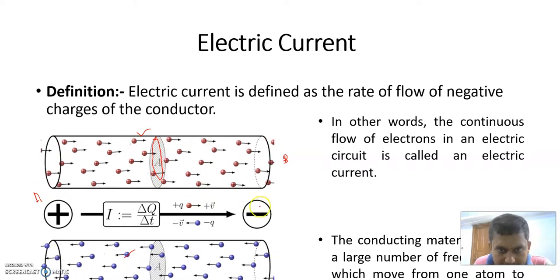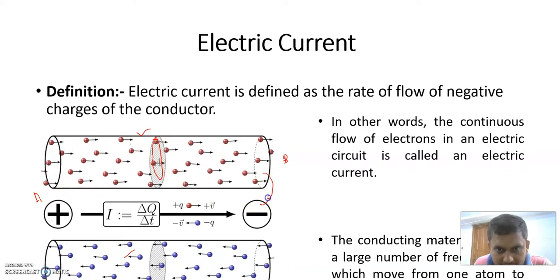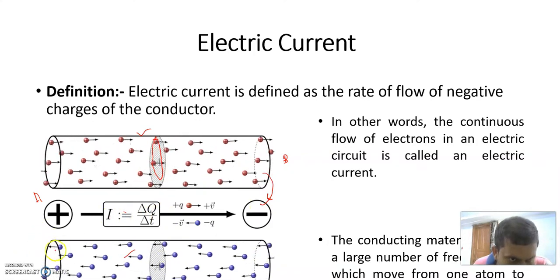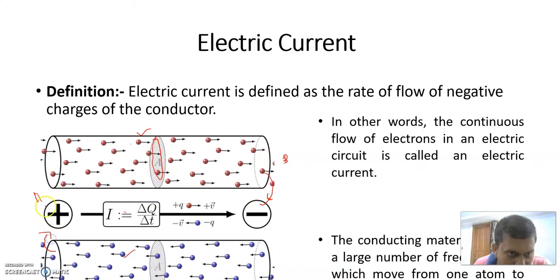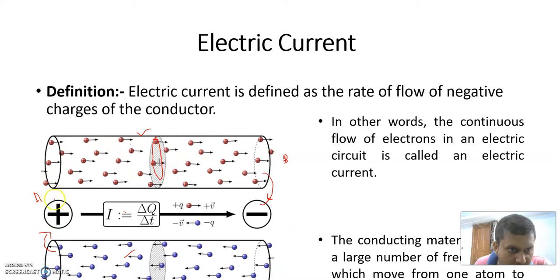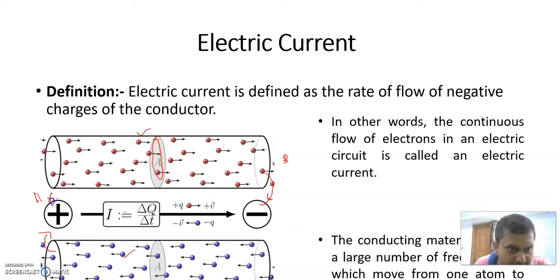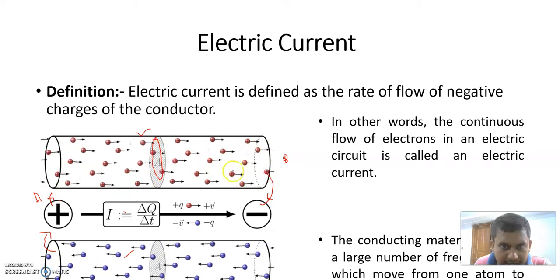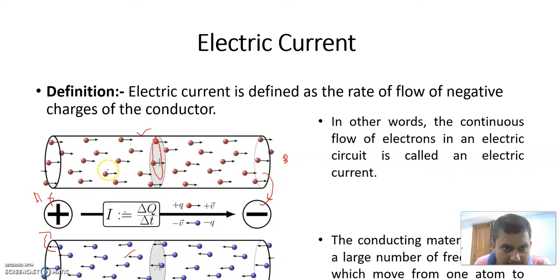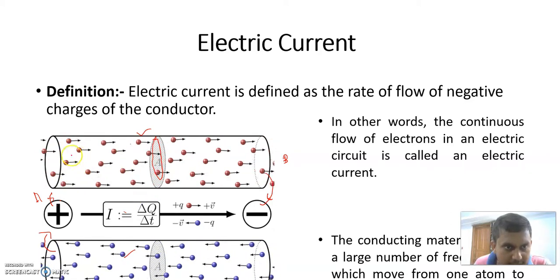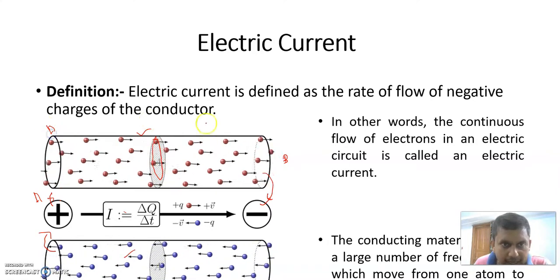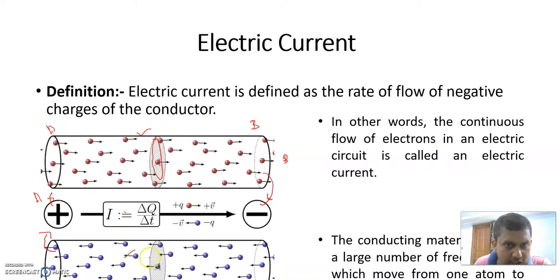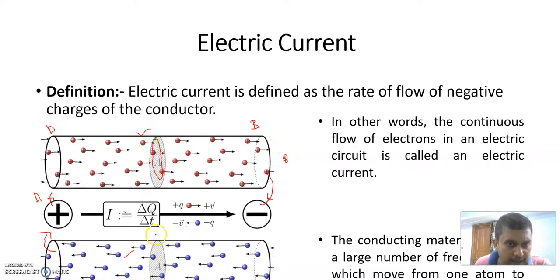This is the negative charge, so it attracts holes, and this is the positive charge, so it attracts electrons, and the hole is also positive, so it repels. Positive repels positive, and positive and negative attract each other. That's why holes are moving from terminal A to B, and electrons are moving just opposite, from B to A.